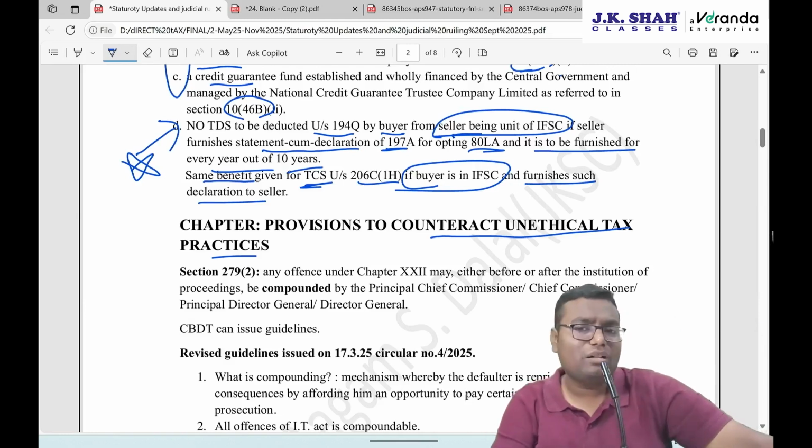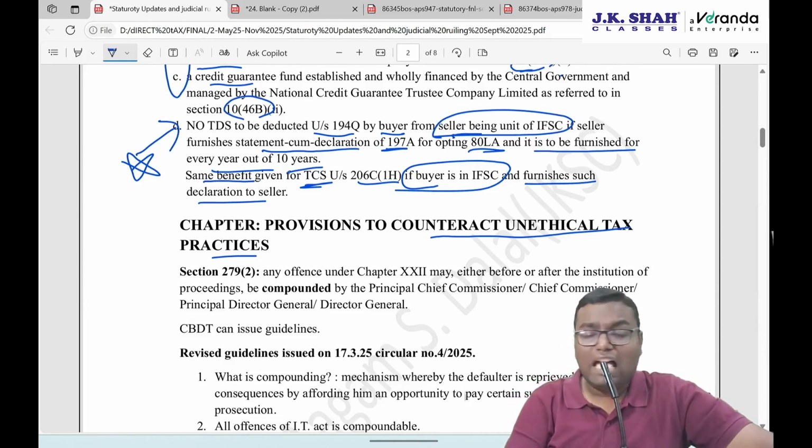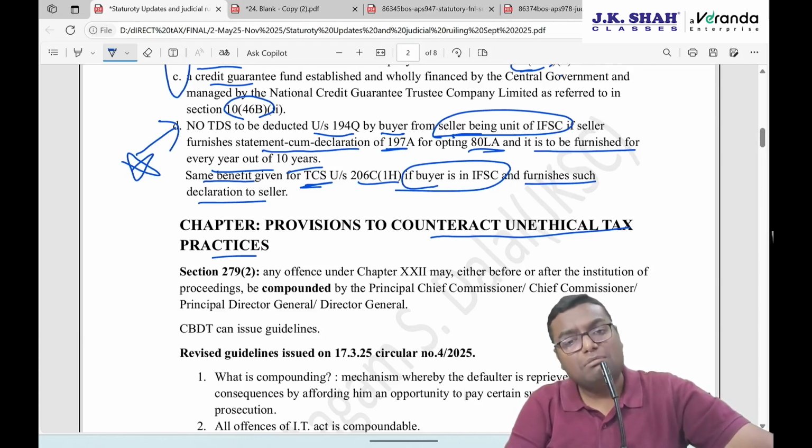What is the exact meaning of compoundable? I have committed a crime which is an offense under the Income Tax Act. And under various sections of the Income Tax Act, there are many different punishments written: somewhere imprisonment of 6 months, somewhere 1 year, somewhere 2 years, somewhere minimum 2 years and maximum 7 years, plus fine, etc. For not furnishing the return, not paying tax to the government, for taking false entries, not cooperating with the government, not attending summons, etc.